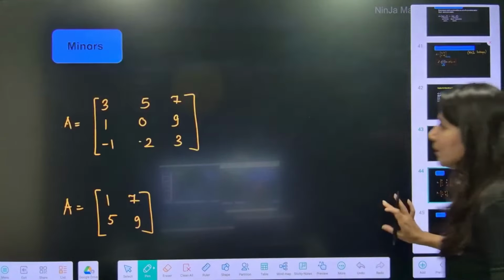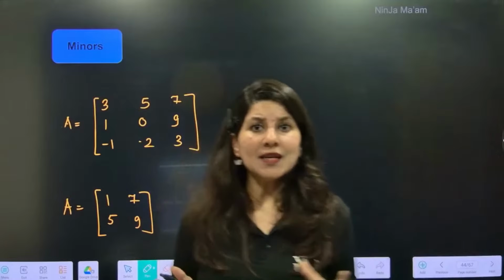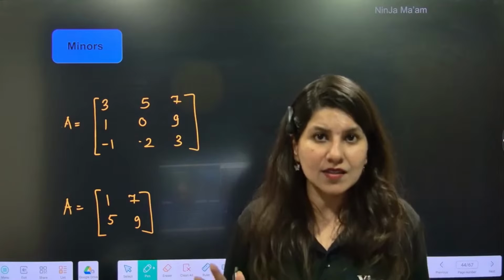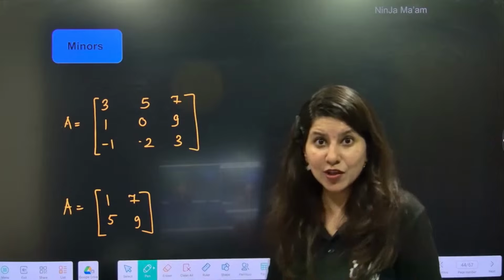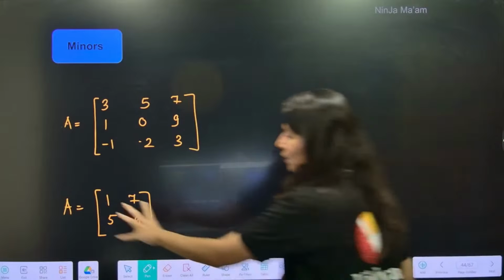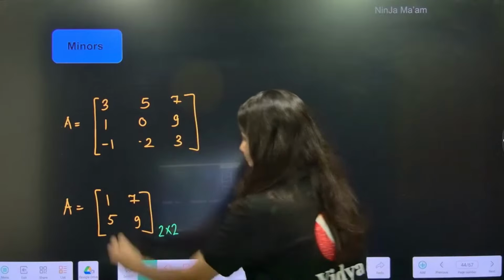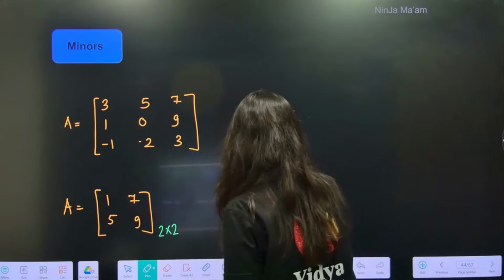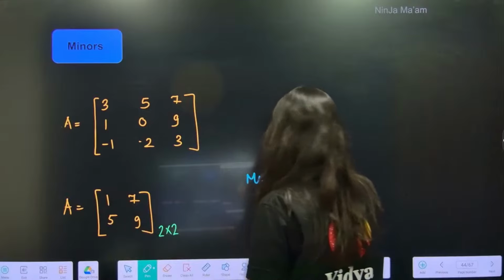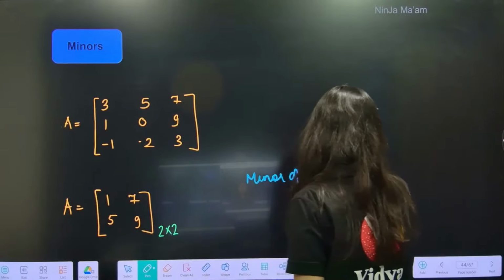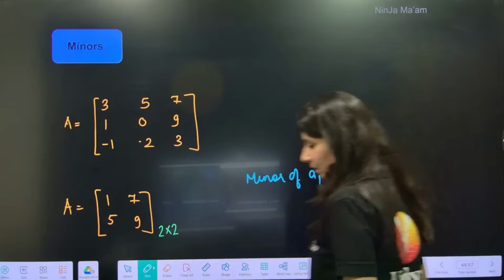Understood? Now let's talk about the minors of any matrix or any determinant. It works for determinants also. Let's talk about 2 cross 2. The minor of the first element A11 is M11.